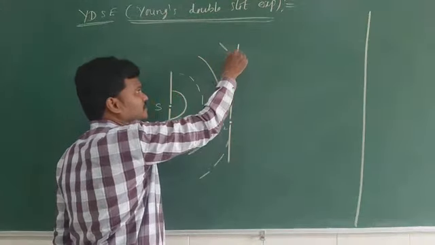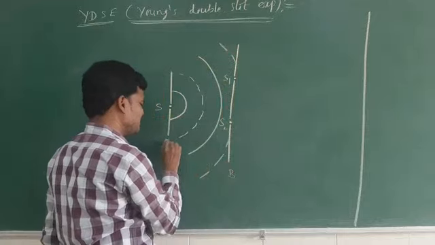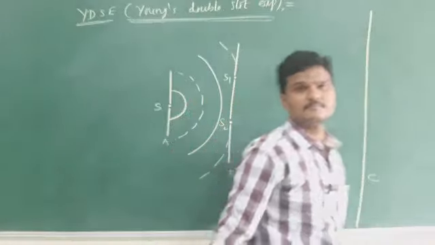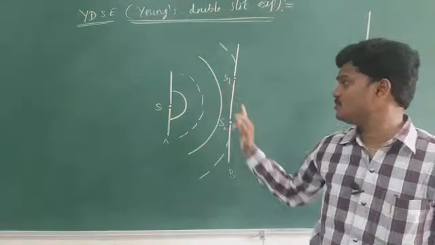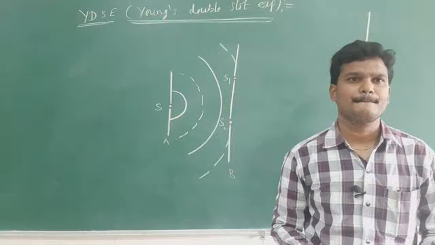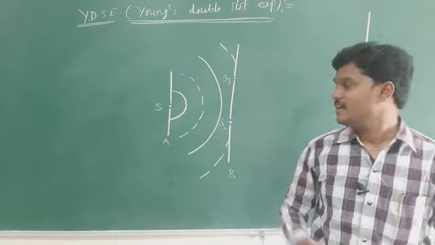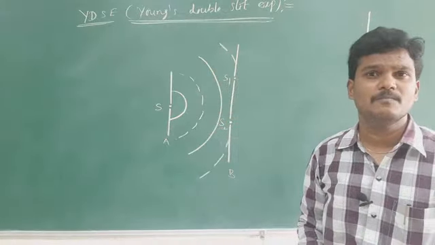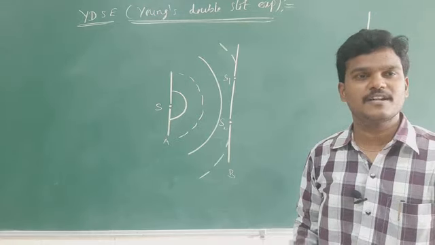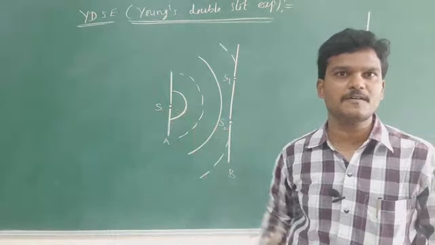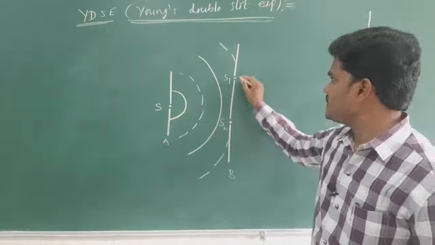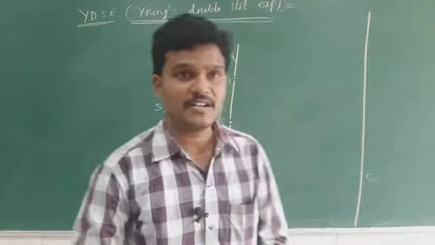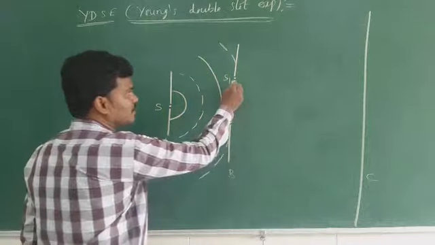Once this crest or trough strikes the screen, this is screen B, this is screen A, this is screen C, then this S1 S2 behaves like what? According to Huygens principle, this S1 S2 behaves like a secondary source of disturbances. Each point on this wave front behaves like a secondary source of disturbance and produces some more wave fronts in the forward direction. Here S1 behaves like one coherent source, S2 behaves like one more coherent source, which will emit light waves in the forward direction. Let me draw only for S1.